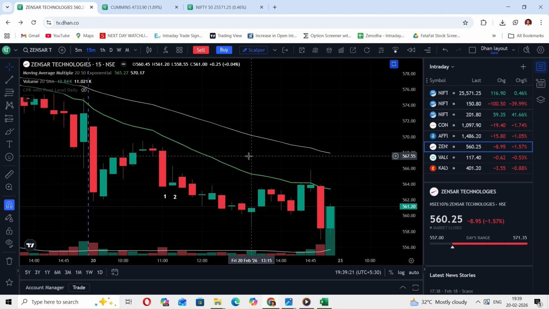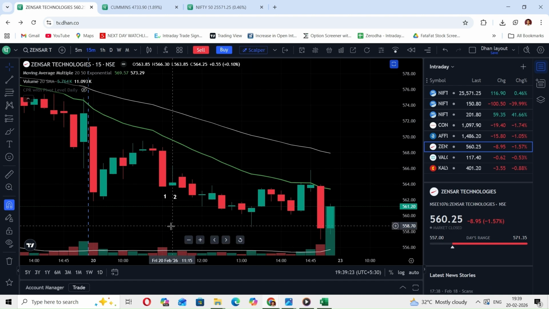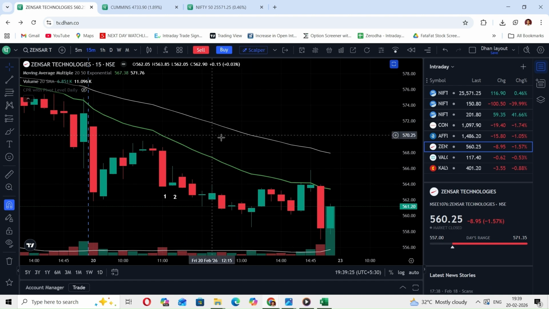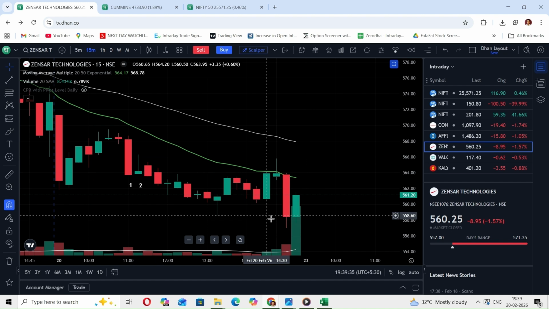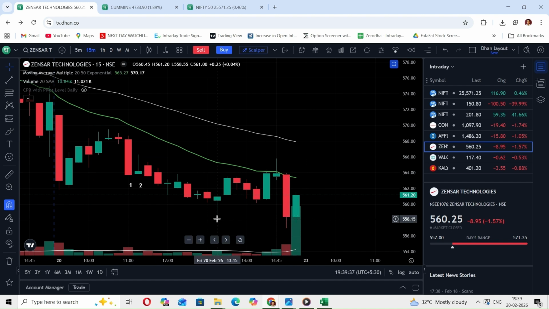This was my next trade, that is, see, first candle, second candle, 20 and 50 EMAs are in downtrend. Mother candle red has highest volume, so I took a trade at low of this particular setup. High was my stop loss. At the end of the day, I closed this trade in a small profit.